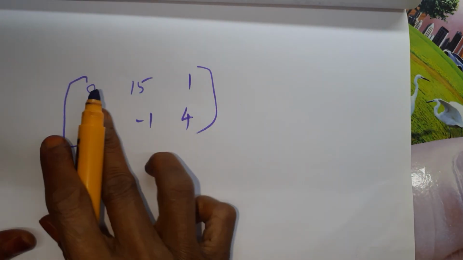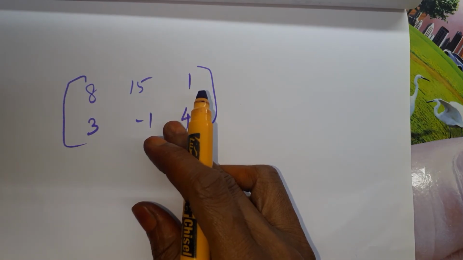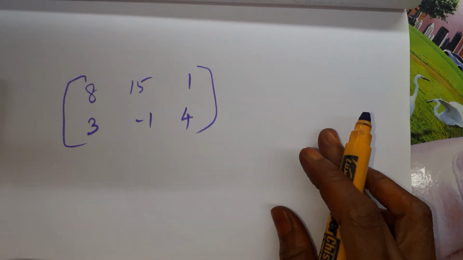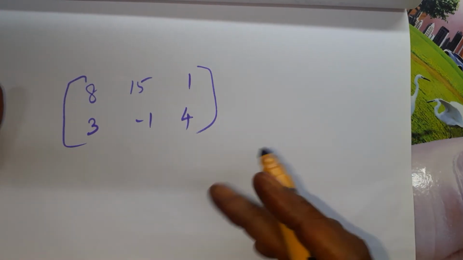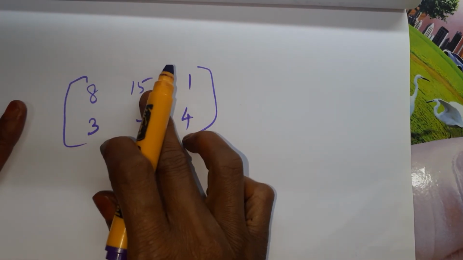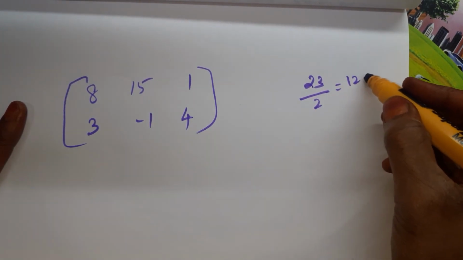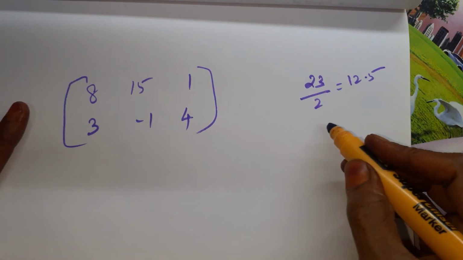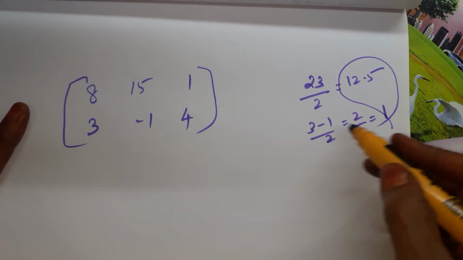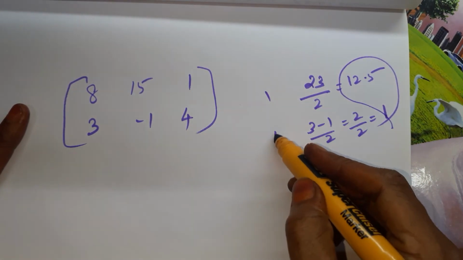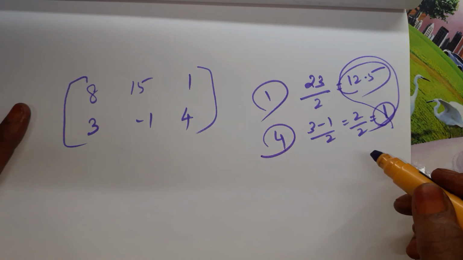In that case, we can combine any two columns together, get the average, and compare with the third one. For example, if I take these two, 8 plus 15 is 23, and 23 by 2 is 12.5. For 3 and minus 1, the sum is 2, by 2 is 1. Compare this with the other column, 1, 4. 12.5 is greater than 1 but 1 is lesser than 4. We are not able to take these two.